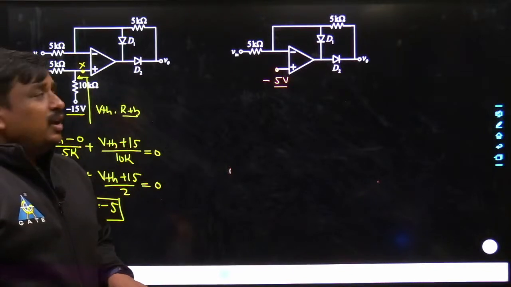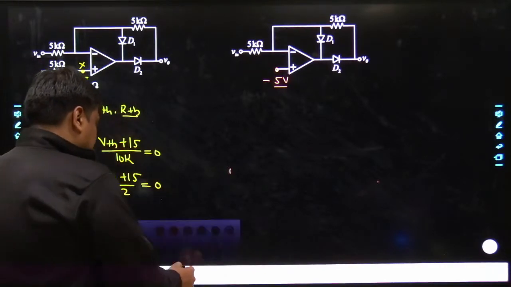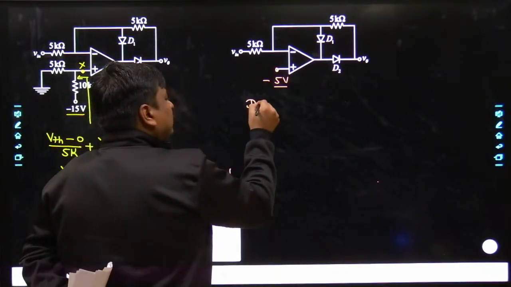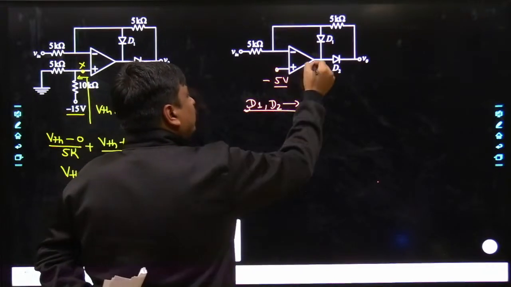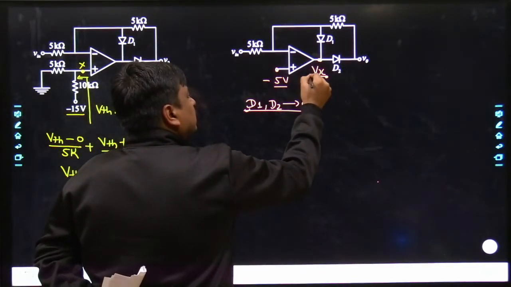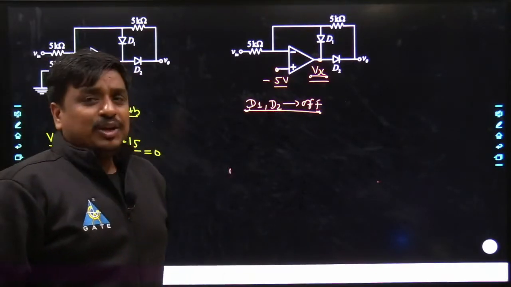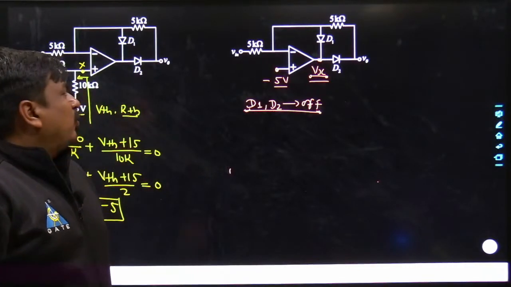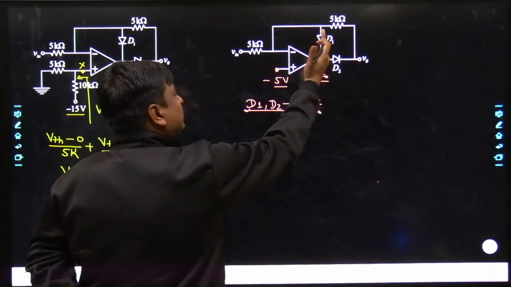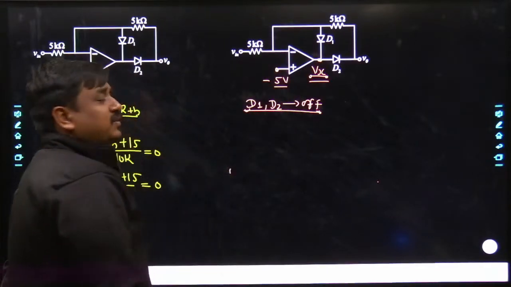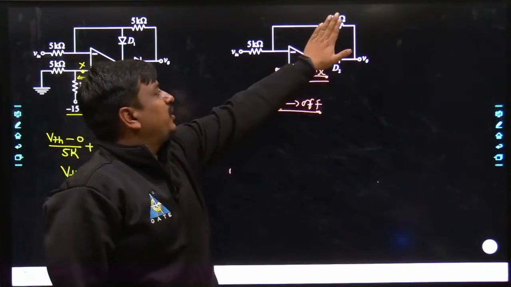Now what I would be doing, so far I do not know the exact states of D1 and D2. So always we start by taking, okay sir, for the time being I have taken D1 and D2 both off, and according to the value of Vx, which is just taken from the output of the operational amplifier, I would be deciding whether D1 would conduct or whether D2 would conduct. Yes. Now one more important thing. The polarity of the output, whether it would be positive or negative, solely depends on its differential voltage. Agreed?